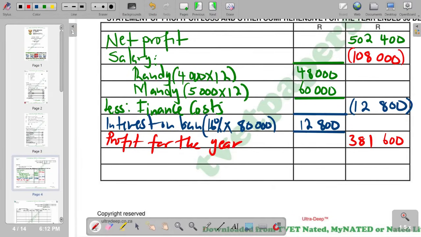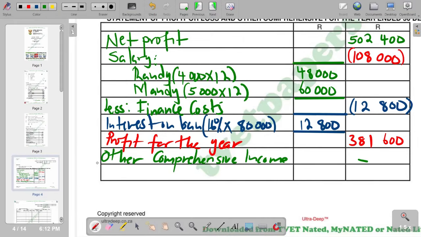Profit for the year. Then I will check for other comprehensive income for the year. So we check if we have got other comprehensive income in the question, but in this question, we do not have such. So you can just put a dash.